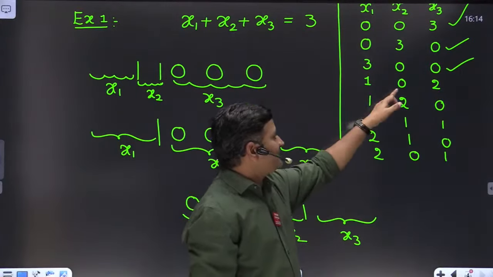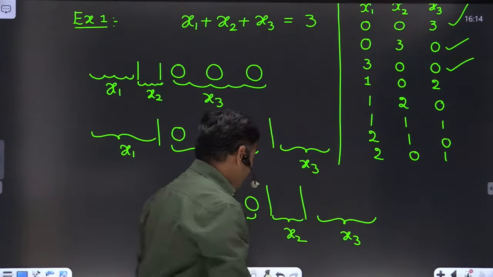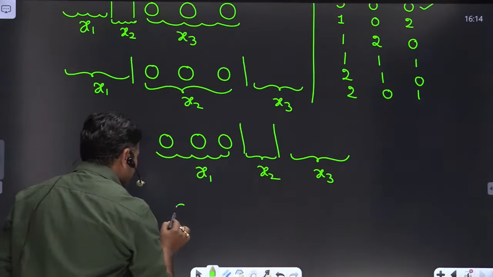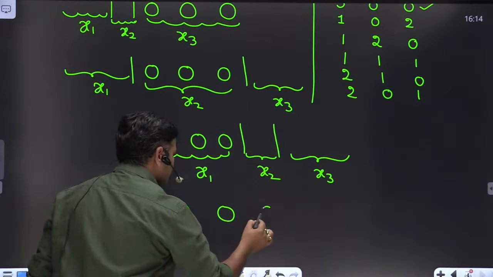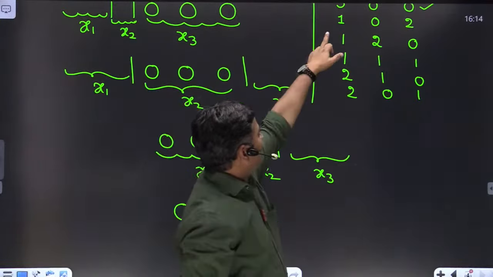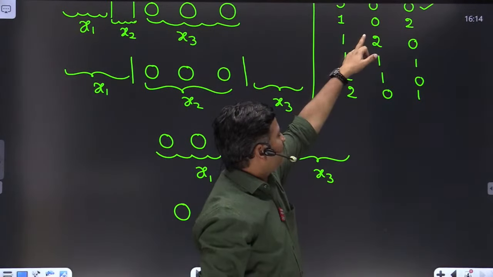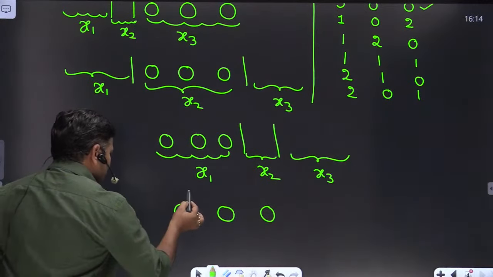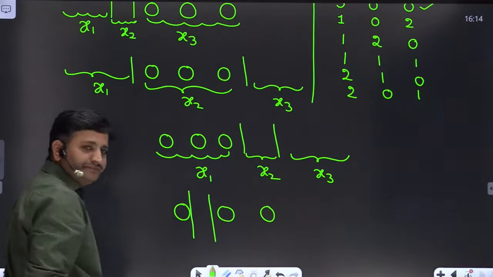Then how will you get 1, 0, 2, friends? Take three identical balls. Your objective is to put 1 in x1, 0 in x2, and 2 in x3. So what we will do? Place two vertical lines here, friends.